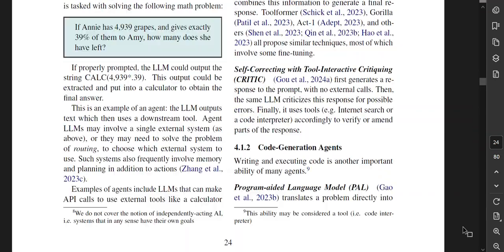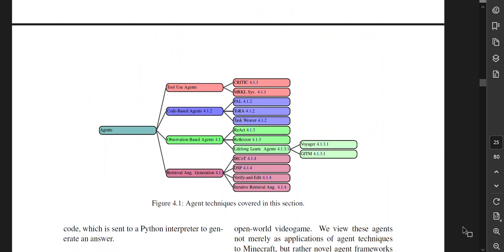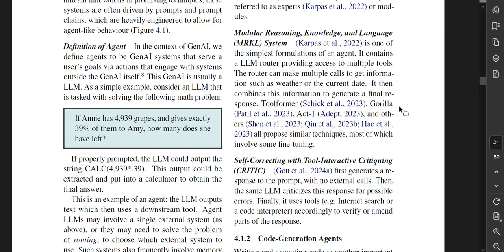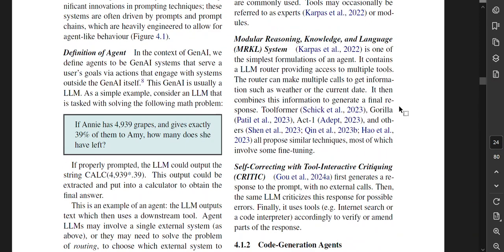Figure 4.1. Where's figure 4.1? 4.1. Okay, agent techniques covered in this section. So tool use, code base, observation, and retrieval augmented generation, which is pretty much what we love in library science land right now.